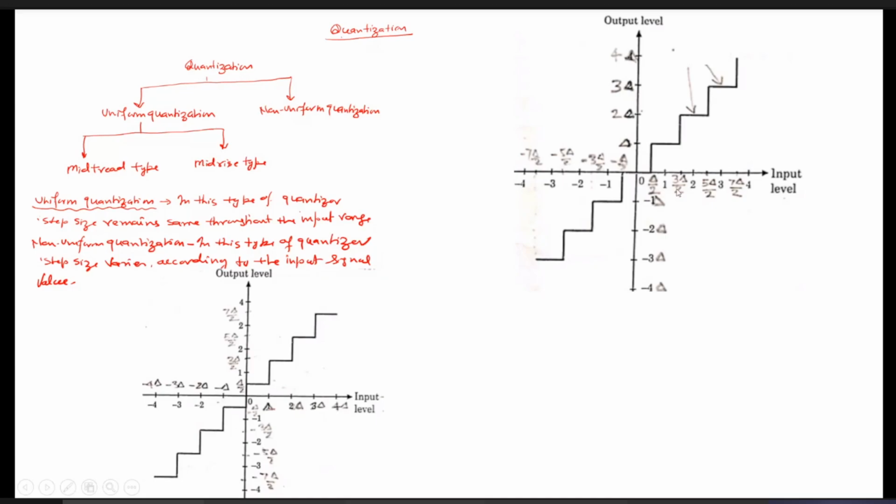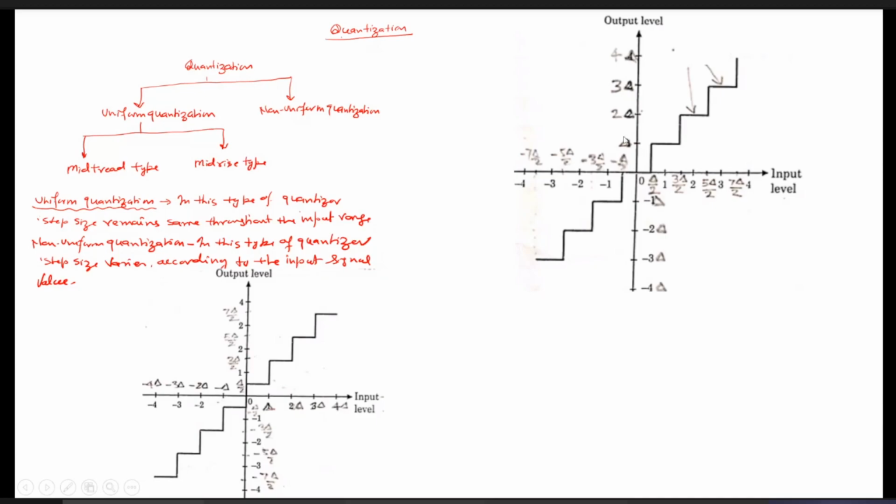Okay. So now first coming to the mid-tread. You can see the tread portion, the middle of that is the origin of this graph, so we call it mid-tread type of quantization. In this case, you can understand the basic concept. This delta we have written over here is the step size. As I told you, the whole analog signal is divided into various quantization levels, and each quantization level is given by the gap delta, which is called the step size.